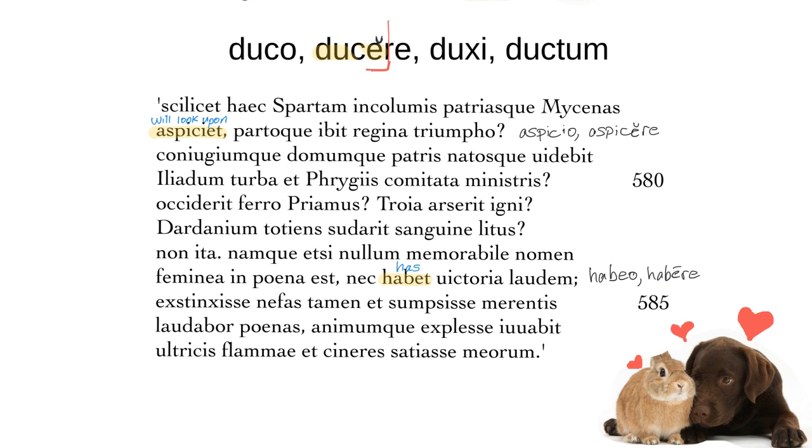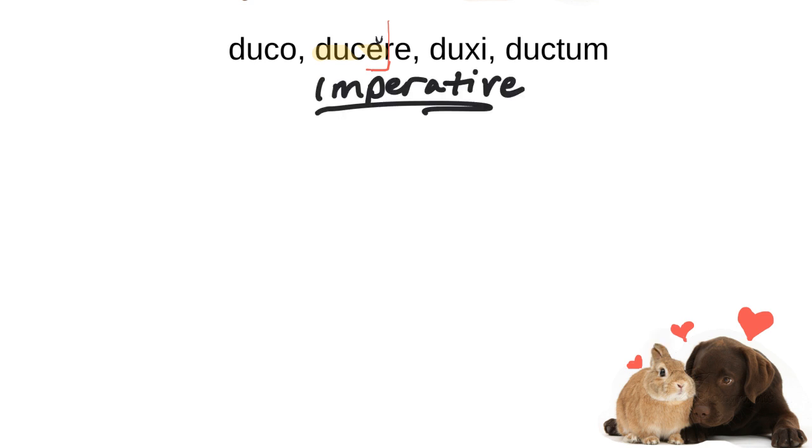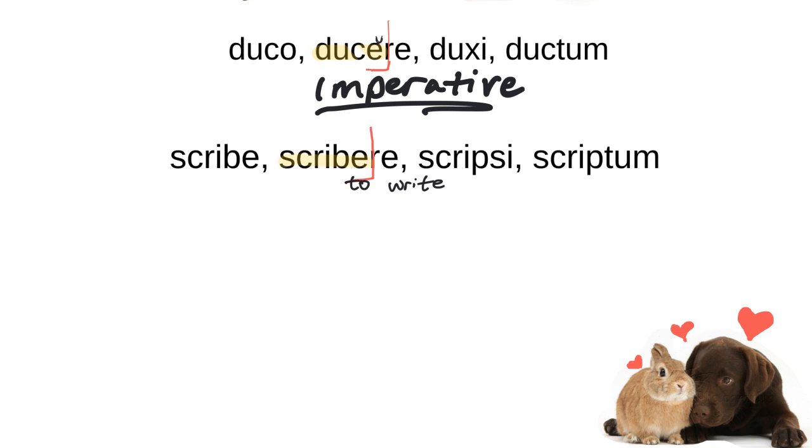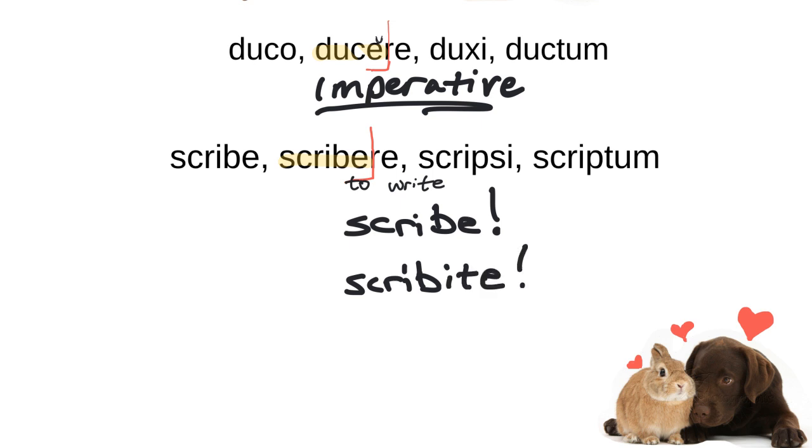The third conjugation imperative also has a different rule from what you're used to. So for a third conjugation imperative, the singular is the stem minus the RE. That's familiar to us. But then the plural imperative is ITE. So for the verb scribo, scribere, which means to write, the imperatives are scribe and scribite.